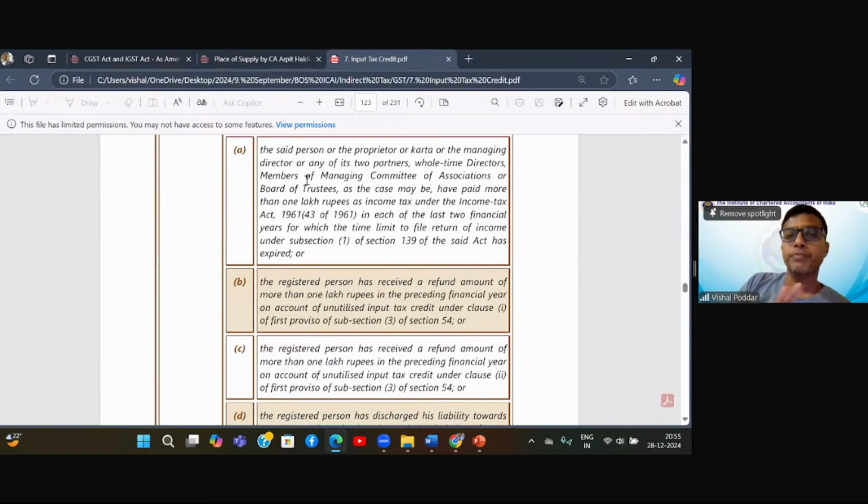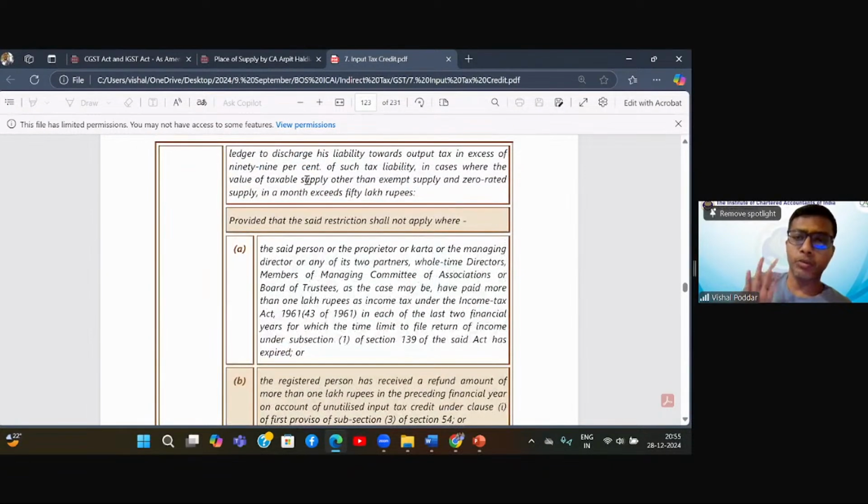This rule says that even if you are having sufficient credit balance, you can utilize a maximum of 99% to pay the output tax liability. It means 1% of output tax liability has to be paid by cash ledger. I find no sense, no logic to this rule 86B. But somehow this is how the rule is.